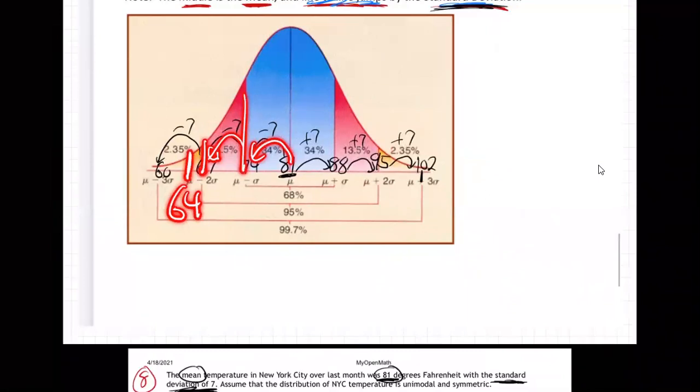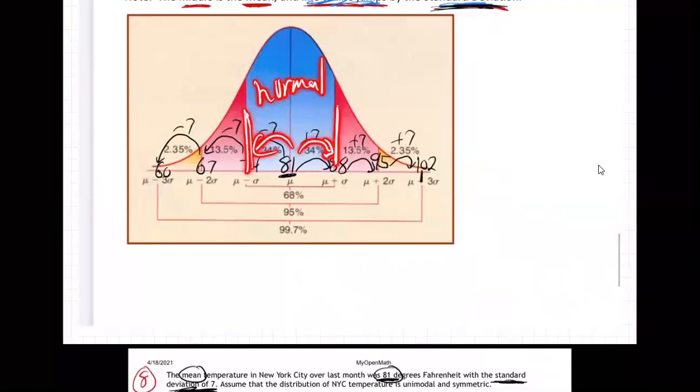So if you're outside of the blue region, you're unusual. If you're outside of one jump left and one jump right, one standard deviation left, one standard deviation right, that's the normal area. Anything outside of that is considered not normal.